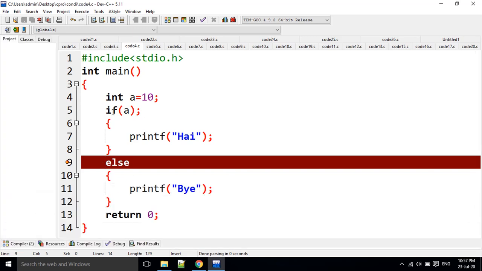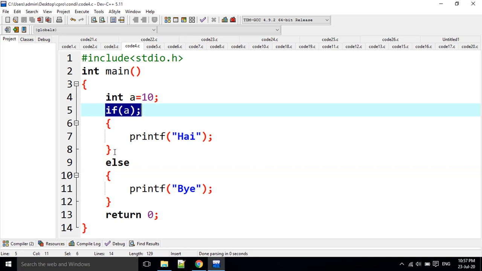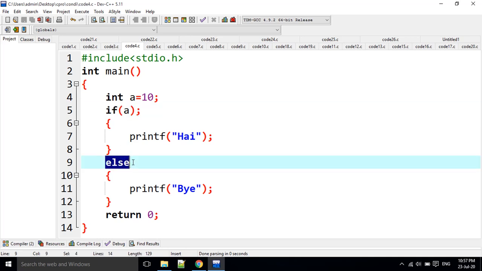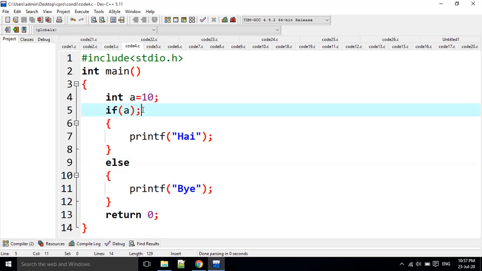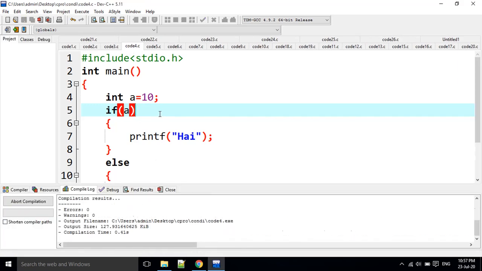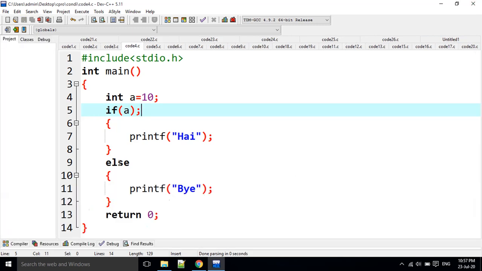That means the if is closed here, but else is opened here. We cannot write else without any if. The if is there, but it is closed here. That's why it is going to give an error every time. For example, if I delete the semicolon, it will be executed normally. But if I put any semicolon here, there is an else statement without if. That's why it is going to be an error.